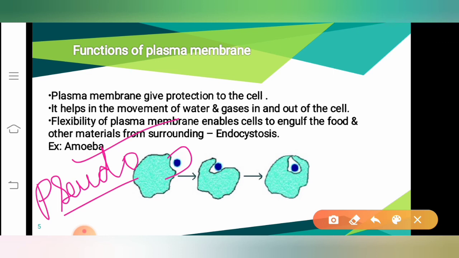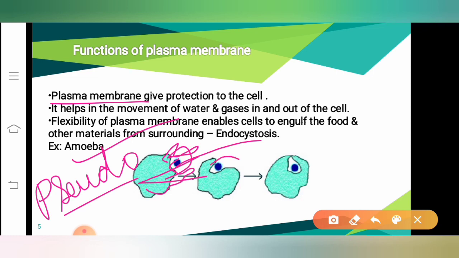It extends its projections, that is the body. It extends finger-like projections of the body, thereby it engulfs the food. That means it takes the food inside the semi-permeable membrane, that is the plasma membrane. So thereby the amoeba engulfs the food.